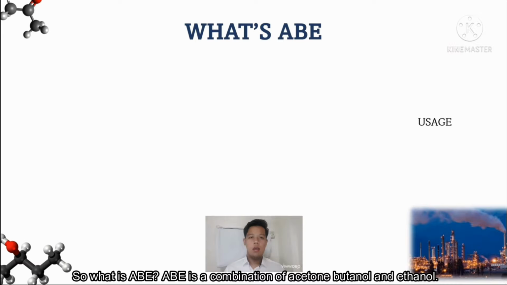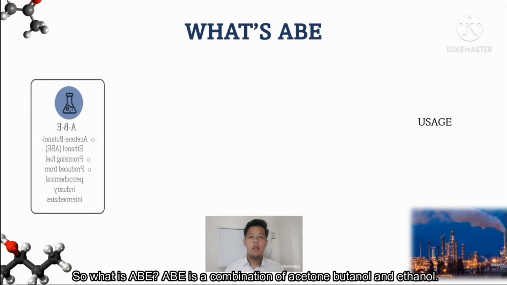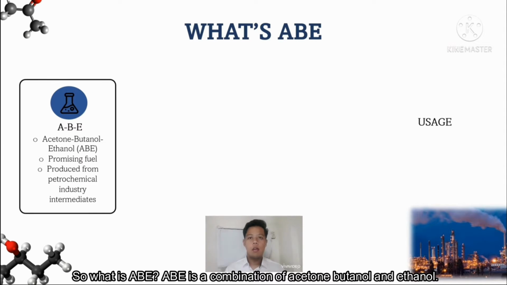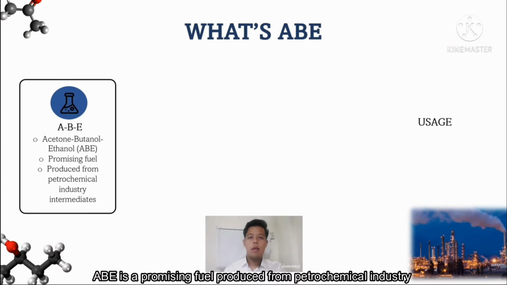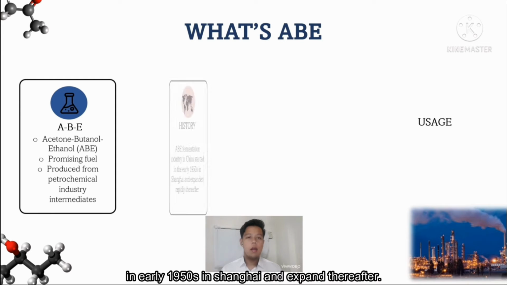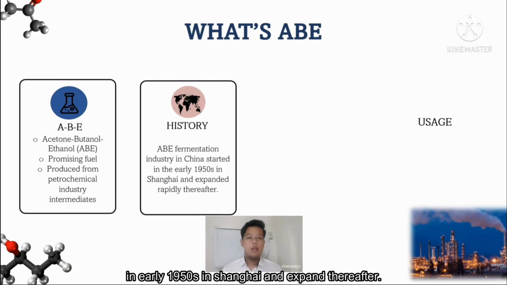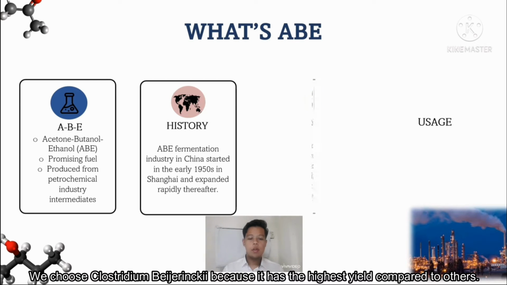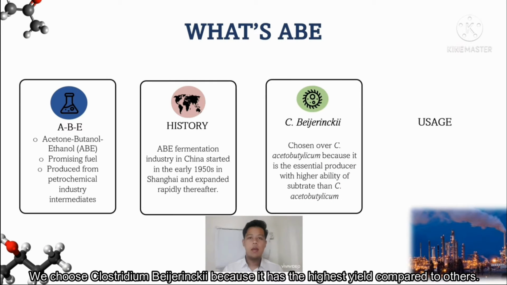So what is ABE? ABE is a combination of acetone, butanol and ethanol. ABE is a promising fuel produced from petrochemical industry intermediate. ABE fermentation started in China in the early 1950s in Shanghai and expanded thereafter. We chose Clostridium basinski because it has the highest yield compared to others.